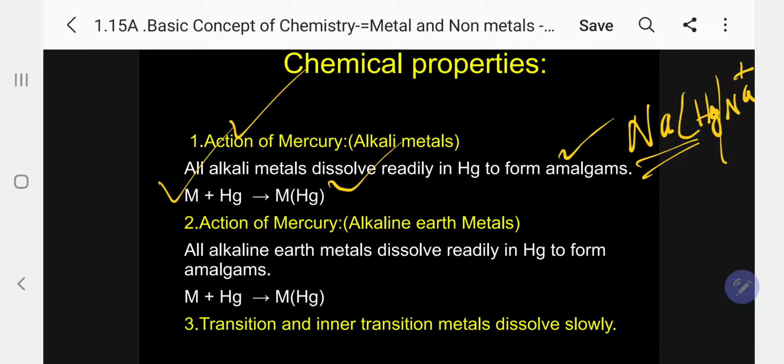Corresponding alkali metals, all form amalgam. In the same way, alkaline earth metals also form amalgams, M plus Hg. Transition and inner transition metals, that is d-block and f-block elements, also dissolve and form amalgams, but slowly.